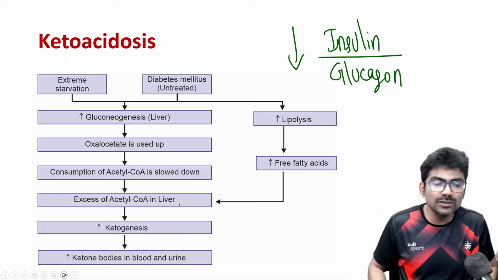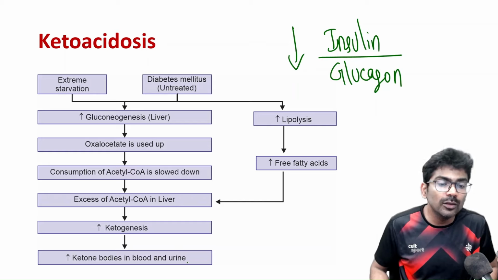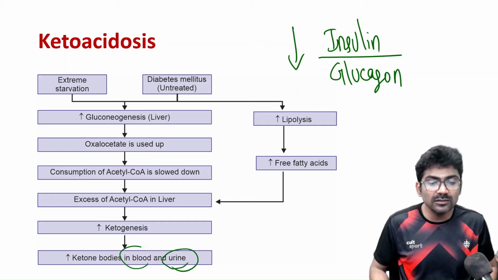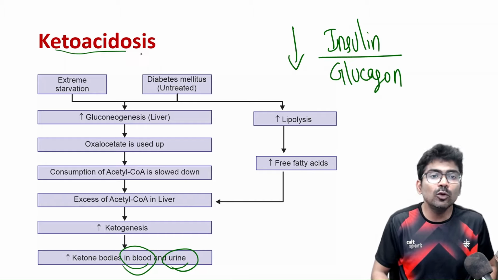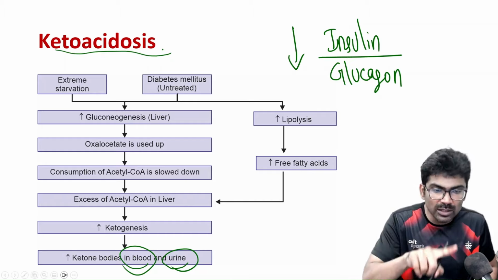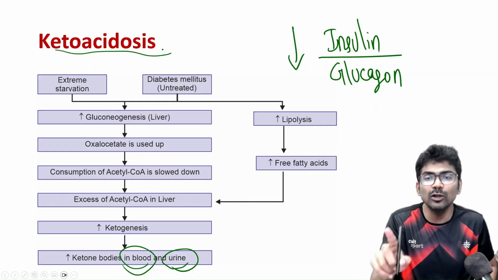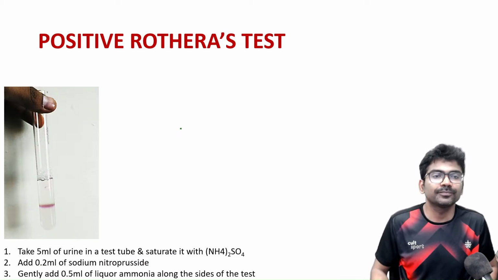There will be ketogenesis. So there are more ketone bodies in the blood and urine. So ketonemia means there are more ketones in blood. So ketosis means ketonemia plus ketonuria, right? So ketosis is equal to ketonemia plus ketonuria.